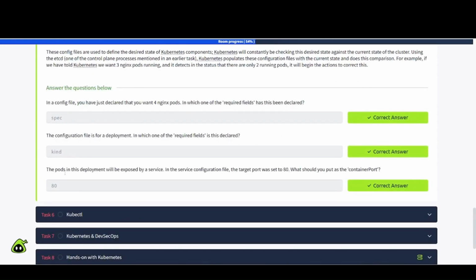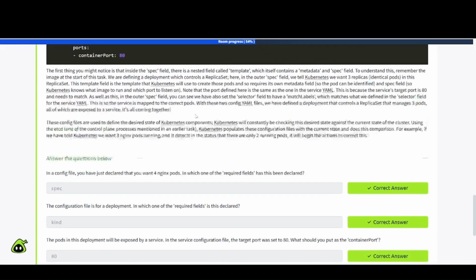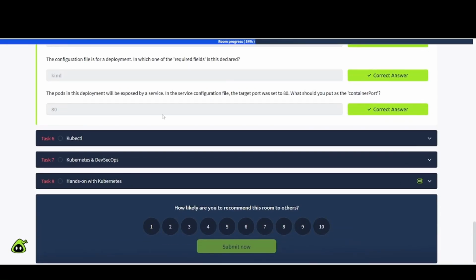It says the pods in this deployment will be exposed by a service. In the service configuration file, the target port was set to 80. What should you put as the container port? So I believe it said that it needs to match, right? So it's going to be 80 for that one.